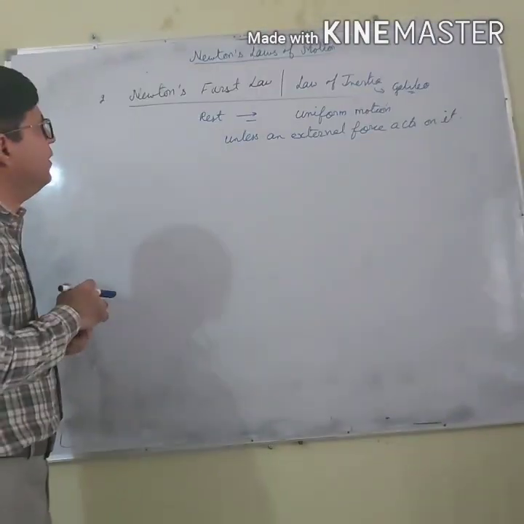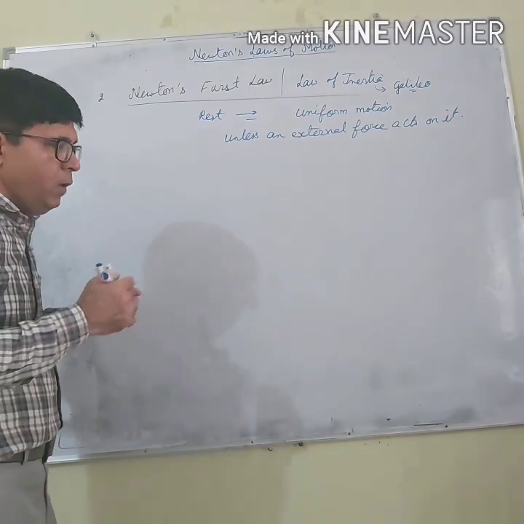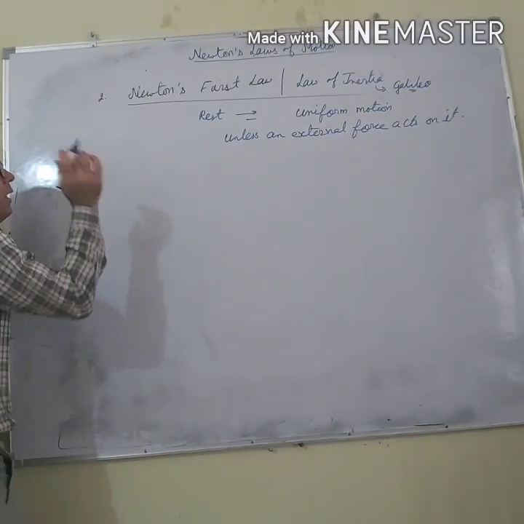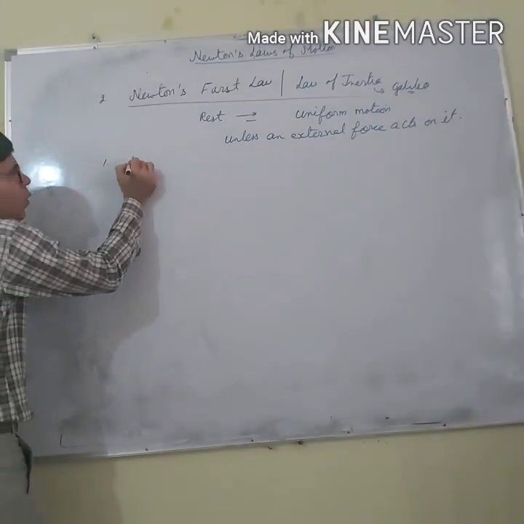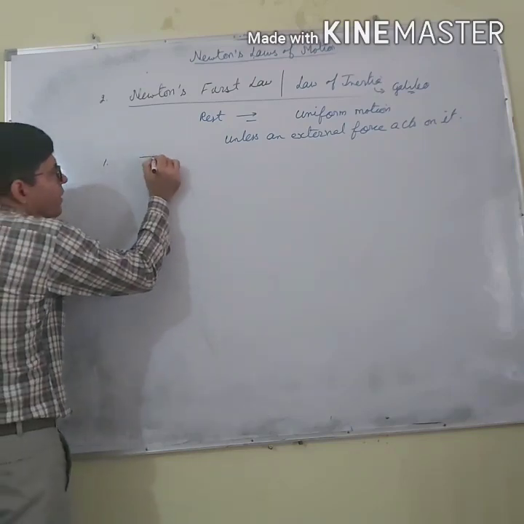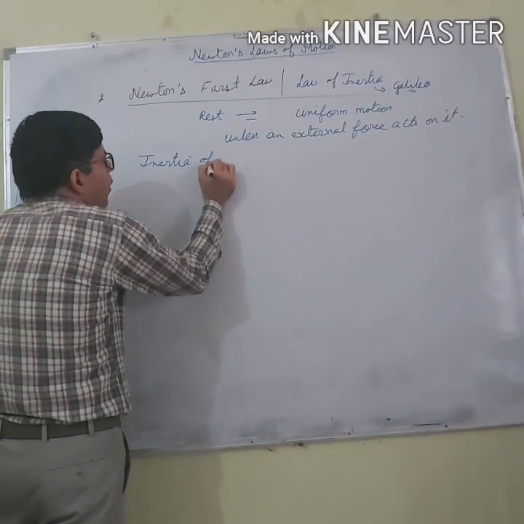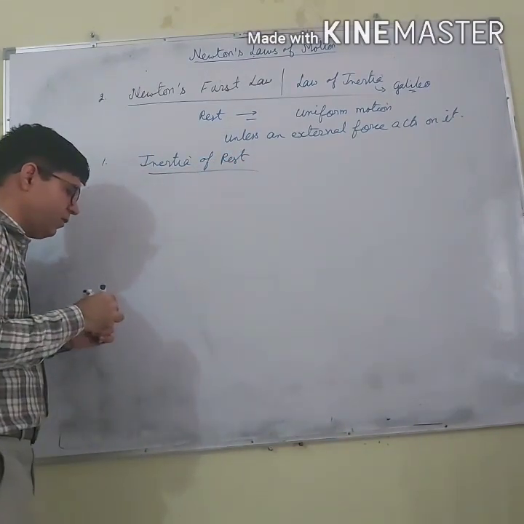So let us discuss Newton's first law of motion, or the law of inertia. I think the definition is clear. Now this law is divided into three parts. First part is the law of inertia of rest. What is inertia of rest? Inertia of rest, what does it mean?